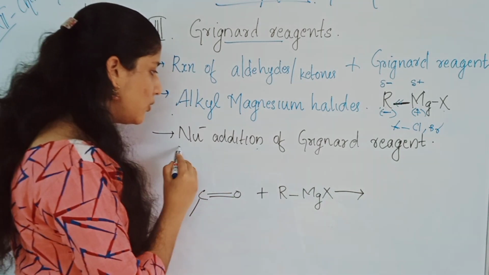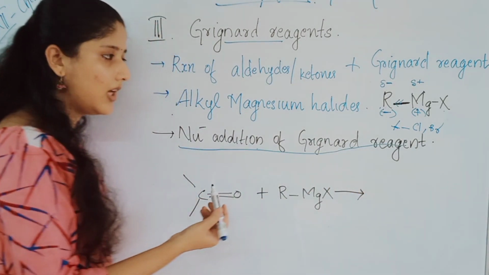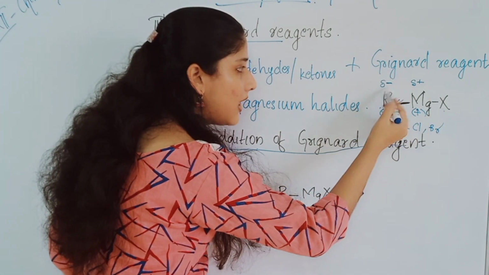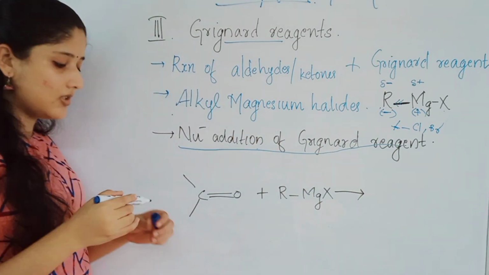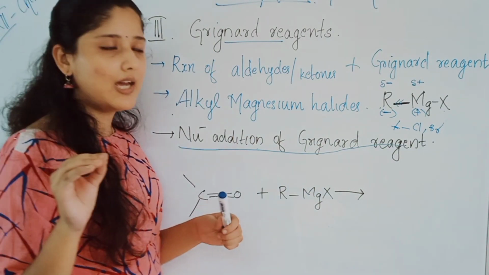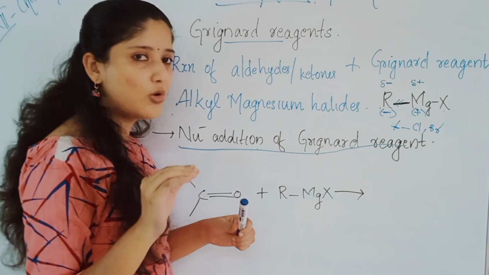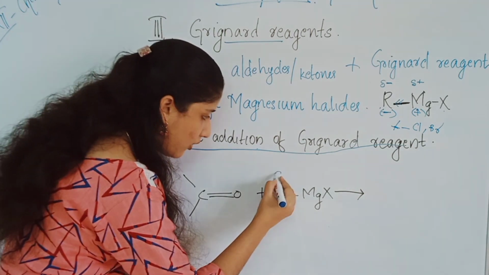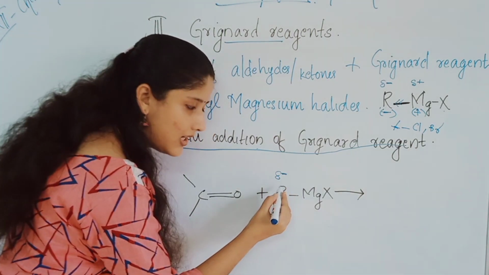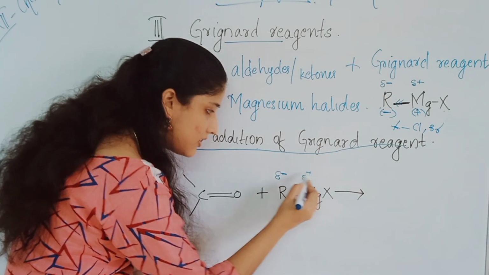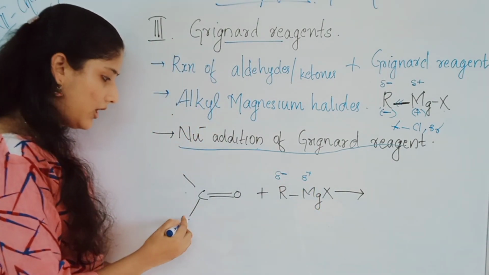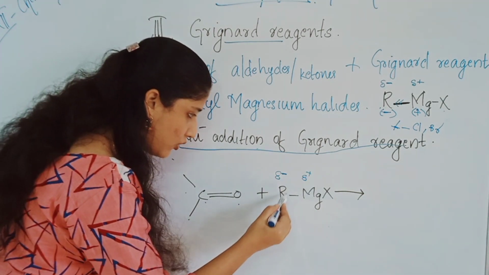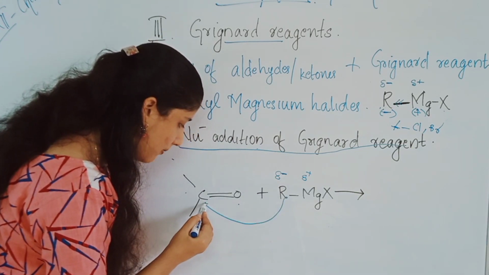And this reaction is the nucleophilic addition of Grignard reagent. Nucleophilic addition of Grignard reagent means, which is the nucleophile here? R minus is the nucleophile in RMgX. In alkyl magnesium halides, the alkyl group is the nucleophile that will attack the carbonyl group. Here I already told you there is a partial delta minus charge and here a delta positive charge. So to the carbonyl group, this R minus will first attack this carbon.